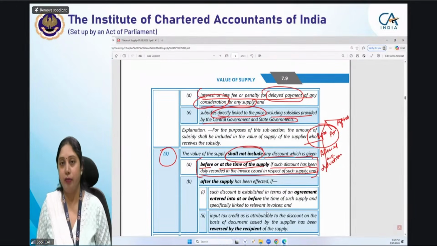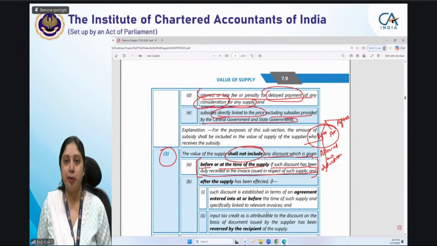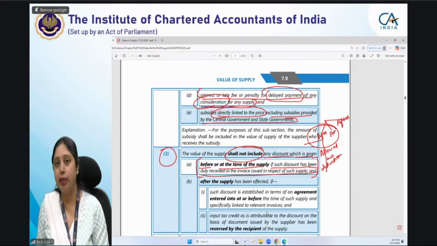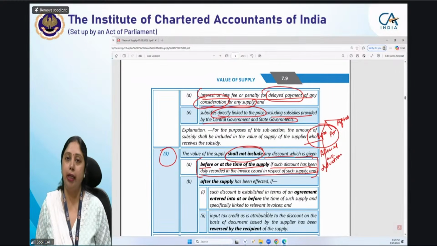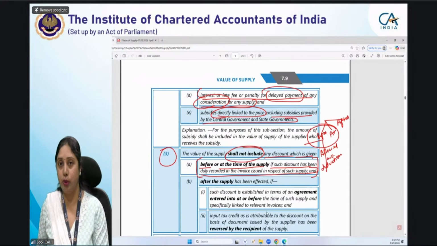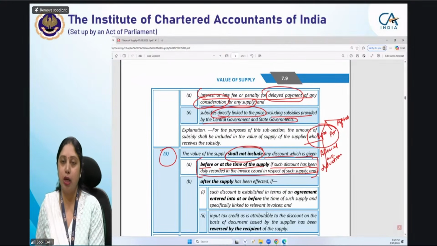Okay, once again I am repeating. I am a dealer of cars. A manufacturer has given a deal or an offer to his car distributors that the price of the car is 5 lakh rupees per car, but a discount of 10% will be given to those distributors who will sell 100 or 1000 cars, you can take 1000 cars in this quarter. Suppose we are in April.